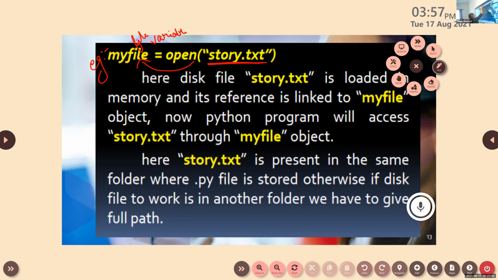If we want to access any file, we need its corresponding object. This object is the file object. In this example, you can see that my file is the name of the file object, and this is the name of the file that we are going to access. Which is the mode here? Mode is not specified. So which is the mode here? Read, isn't it? So please note down this example. This is the name of the file, story.txt, and my file is the name of the object.